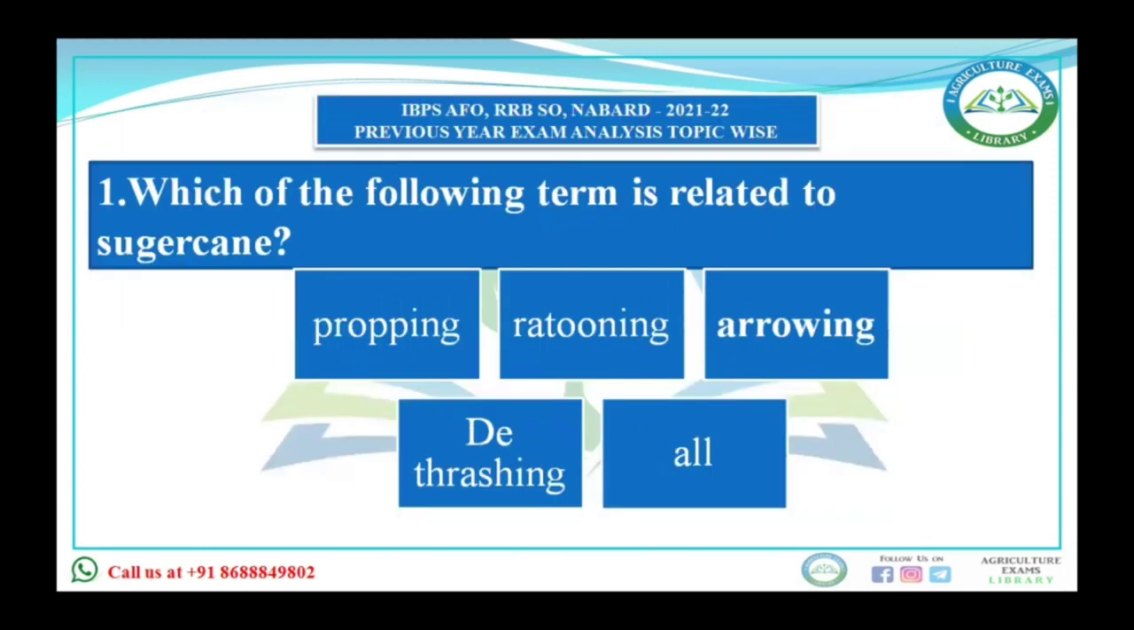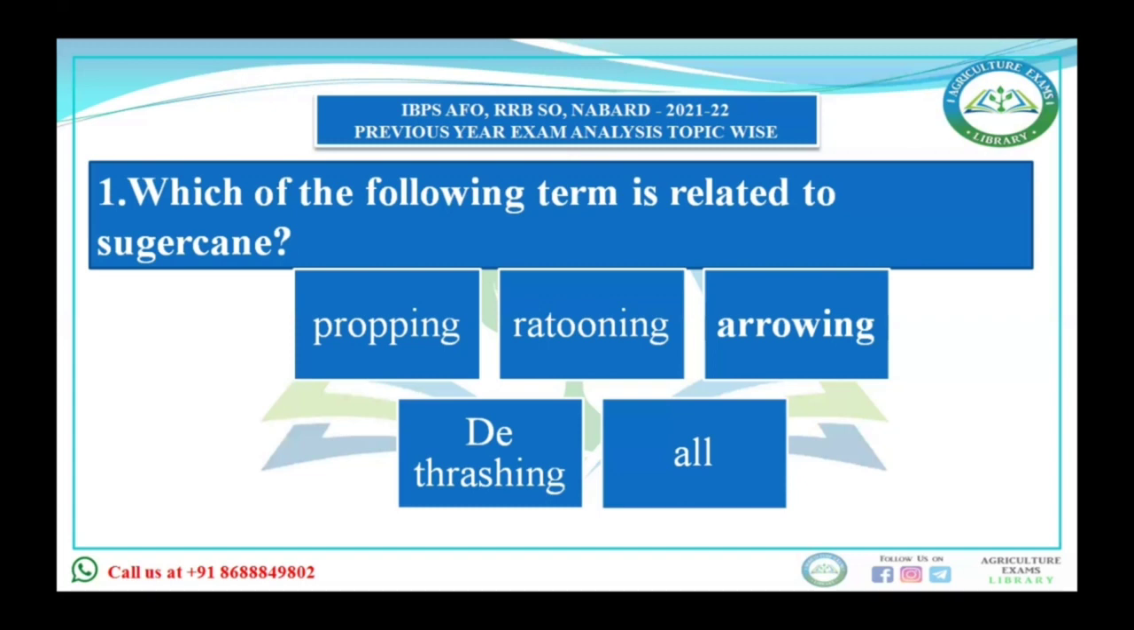Our first question is, which of the following terms is related to sugarcane? Propping, ratooning, arrowing, dethreshing, or all. First is propping. What is propping? Propping is the act of giving support to sugarcane. When you see the sugarcane plant or crop, due to its height it bends down, generally when wind blows hard or due to other conditions. Then to give them support, this practice is done. The act of giving support to the sugarcane plant is known as propping. You can call it tying also.